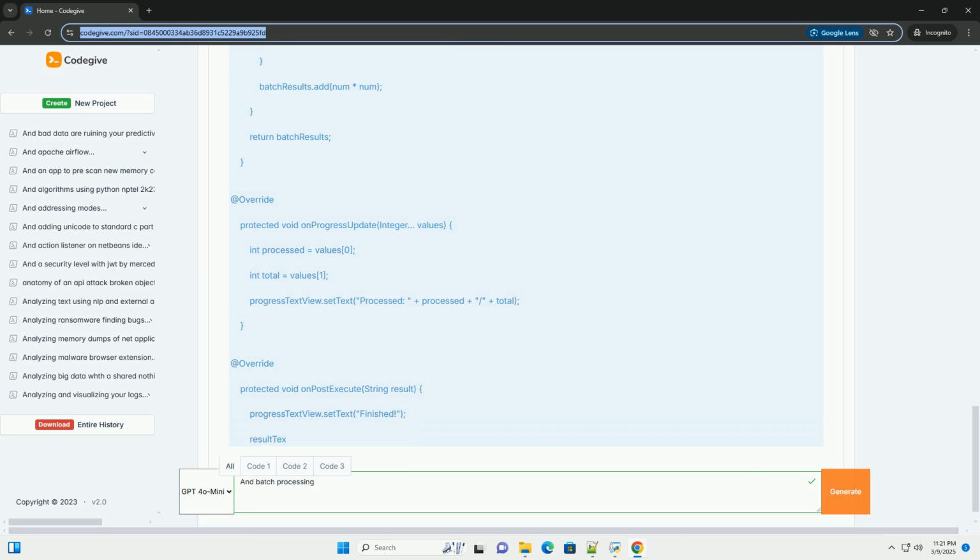Tune the batch size. Experiment with different batch sizes to find the optimal balance between overhead and responsiveness. Smaller batch sizes can improve responsiveness but increase overhead, while larger batch sizes can reduce overhead but potentially block the UI thread.